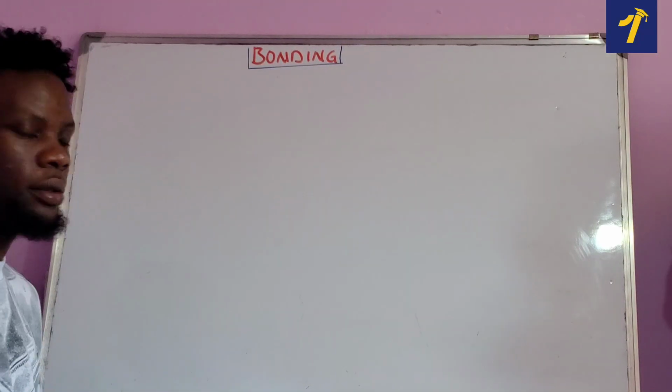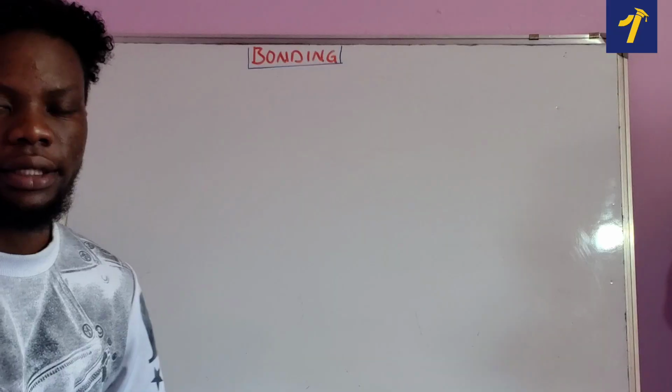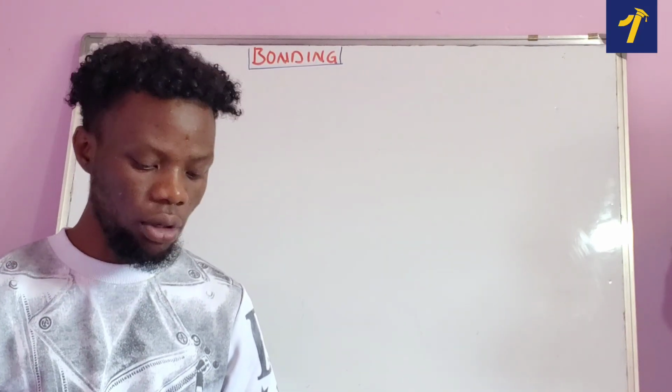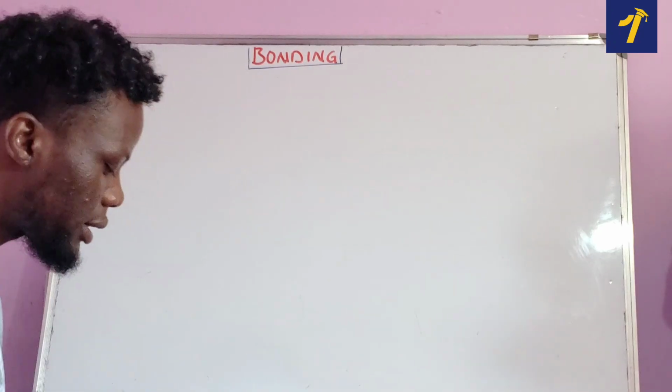So what is bonding? Bonding, basically, is just the chemical combination of atoms to form what we call compounds. So let us write that definition.